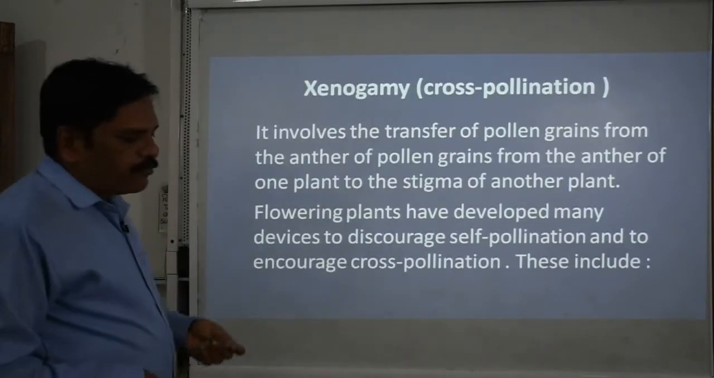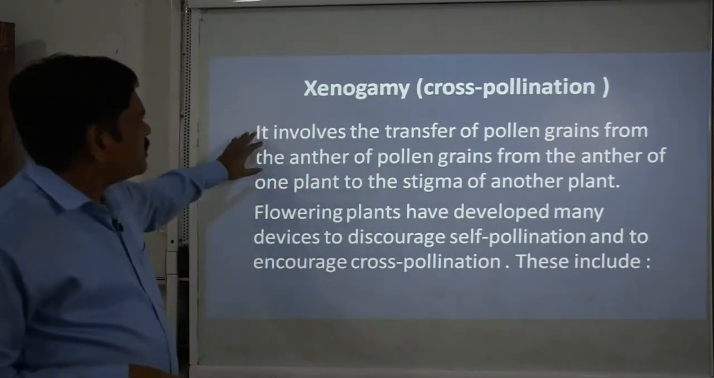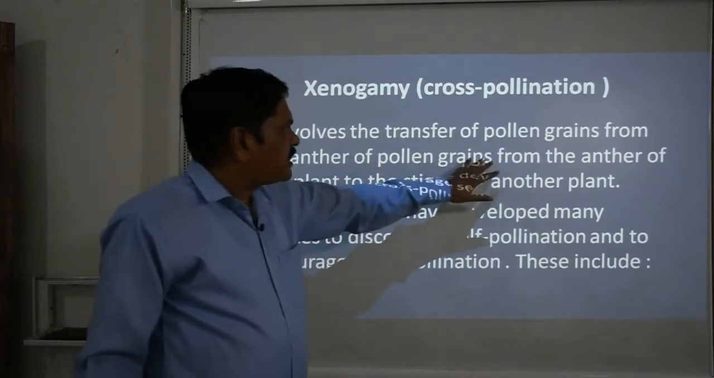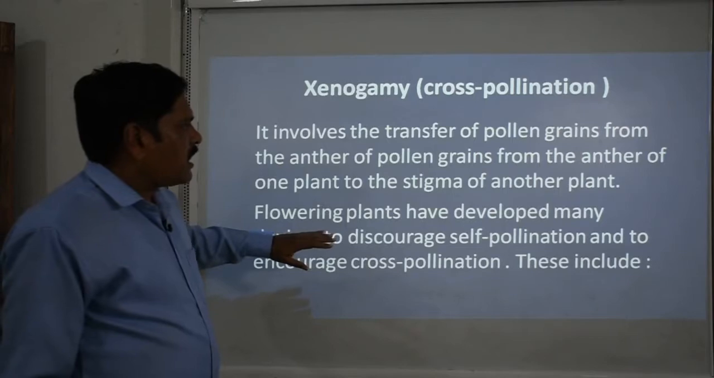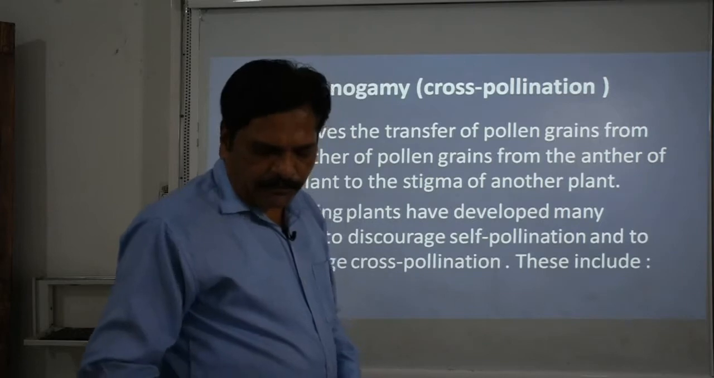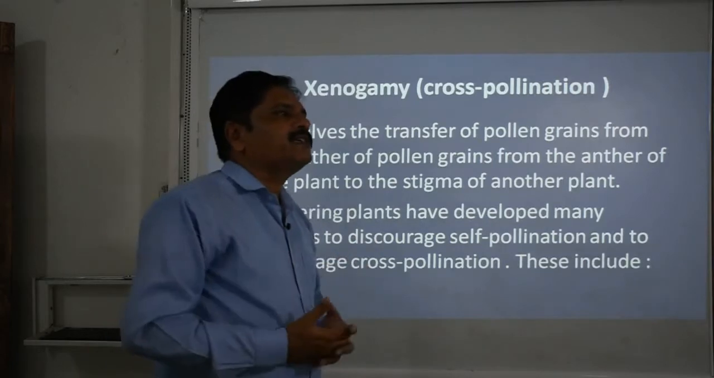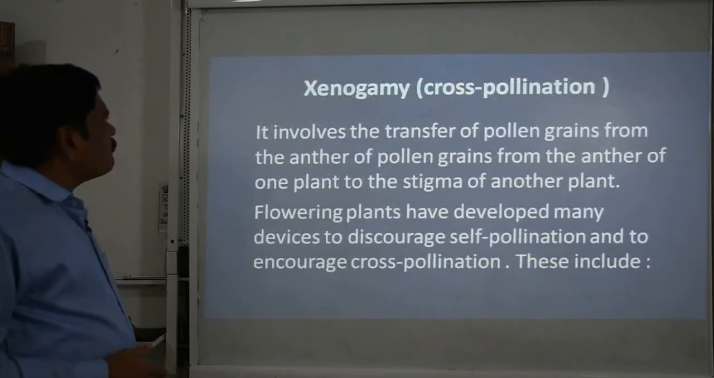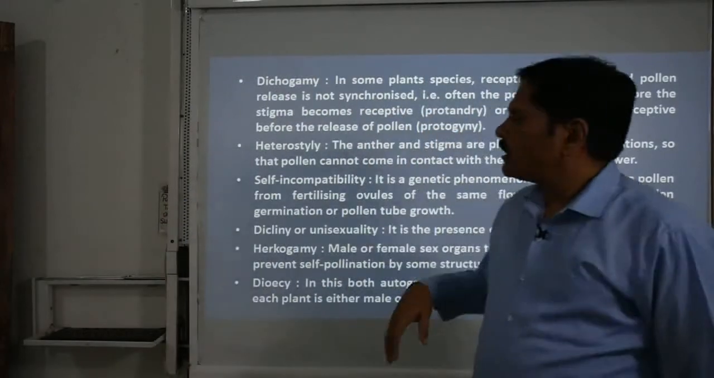So now we are moving forward to cross pollination, which we also call xenogamy. As we know, it involves the transfer of pollen grains from the anther of one plant to the stigma of another plant. It is one of the adaptations for improving the variety. Clear? Now, in this some features are there, like dichogamy. What is dichogamy?